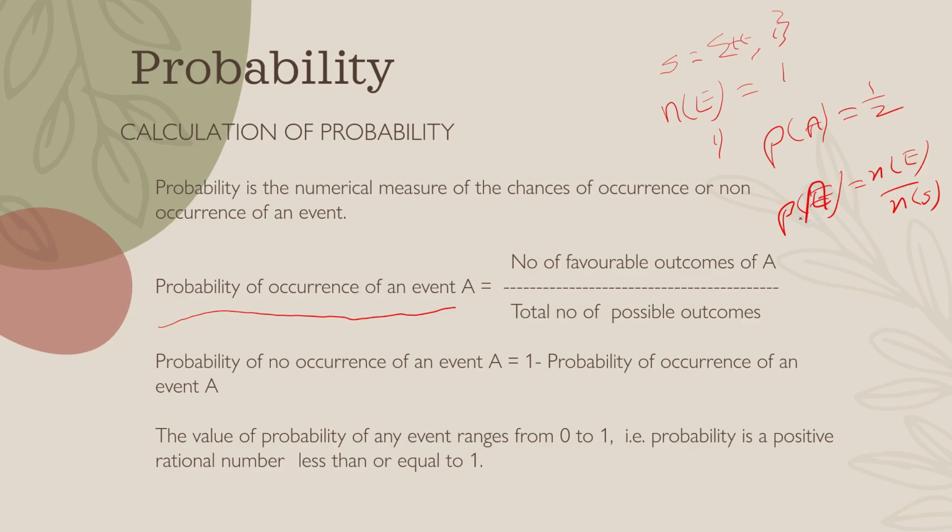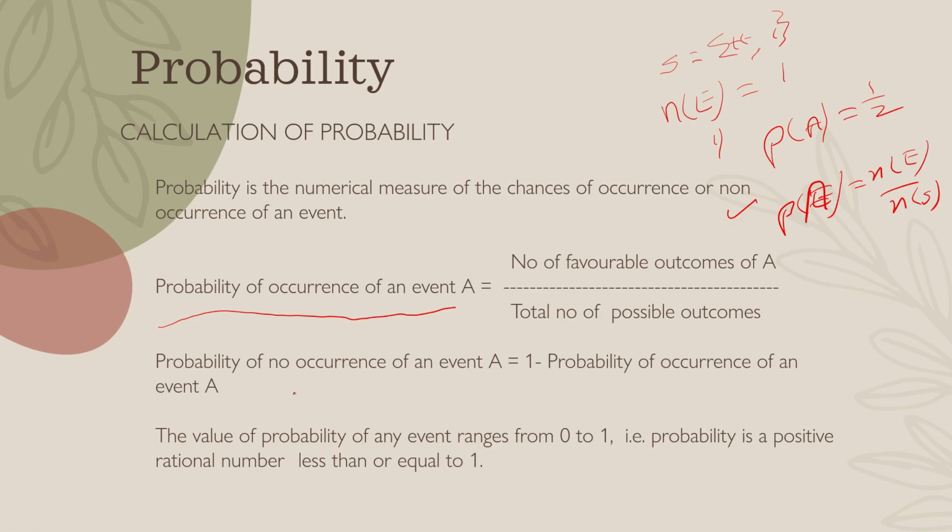P of A is equal to, if you are doing a random experiment on the event A, then the number of occurrences of the event will be denoted by N of A or N of E, and the total number of possible outcomes in that event by N of S. So this is the formula for calculating a probability.